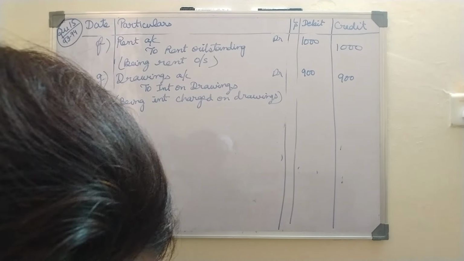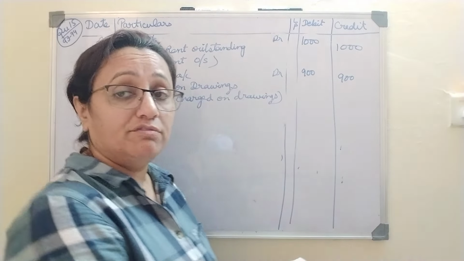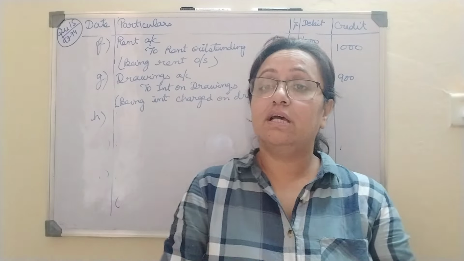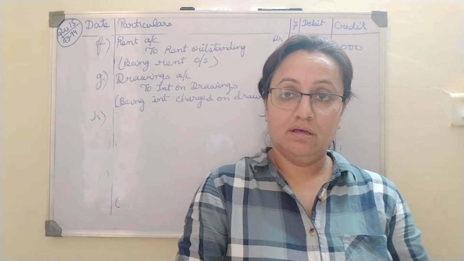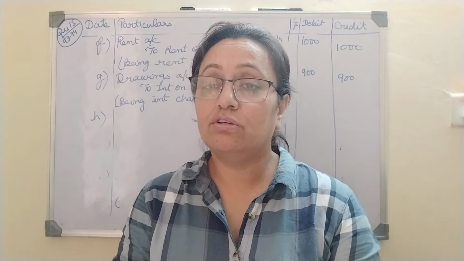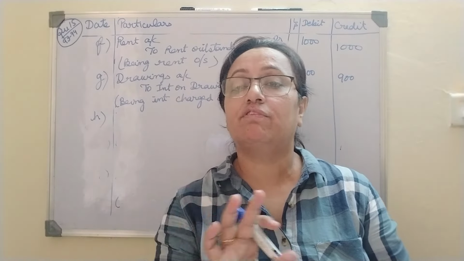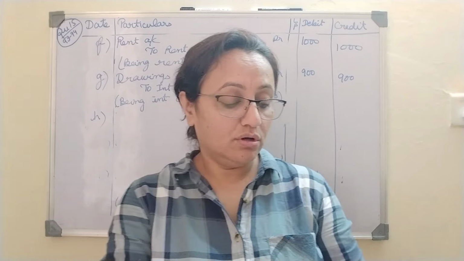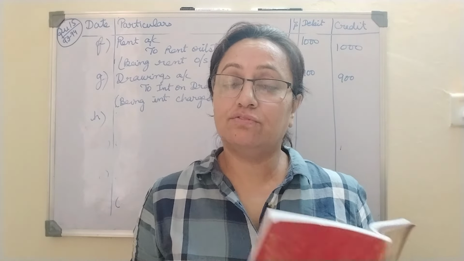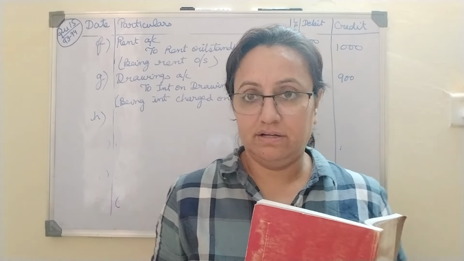So the H part says, Sudhir Kumar, who owed me 3000, has failed to pay the amount. He pays me a compensation of 45 paisa in a rupee. So whenever 45 paisa in a rupee is given, it means he has paid you 45%. Right? This is just to confuse you. Out of 1 rupee, 45 paisa he has paid you, that is 45% of a rupee, right? So we have to calculate 45% of 3000, that much he has paid. So rest all is our bad debt, right?